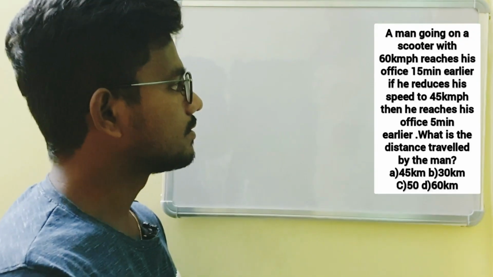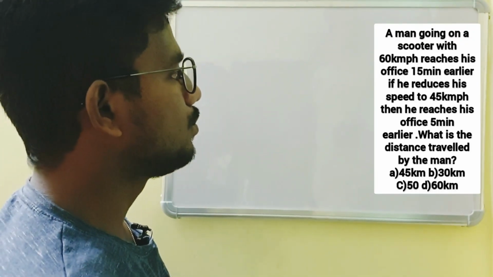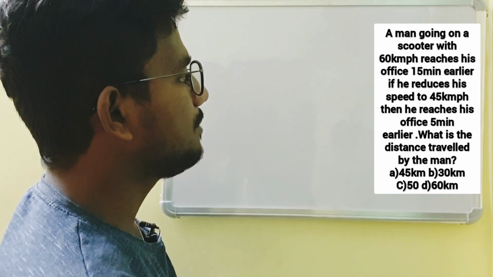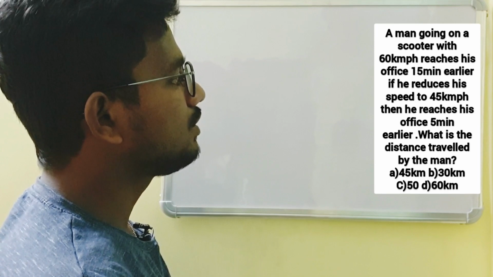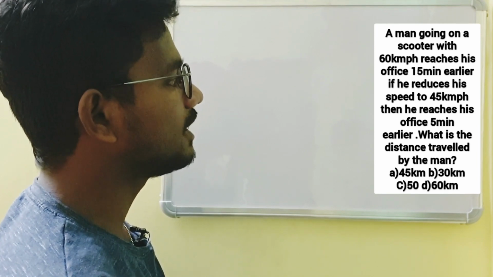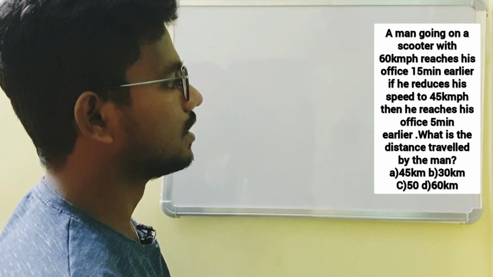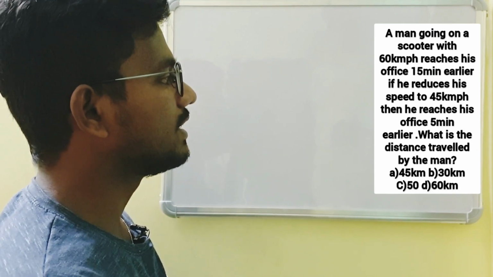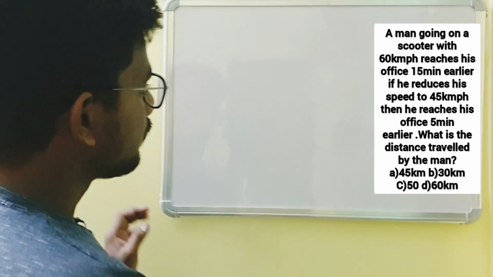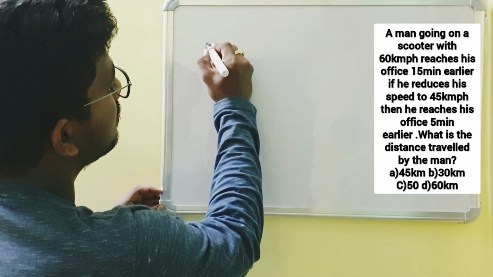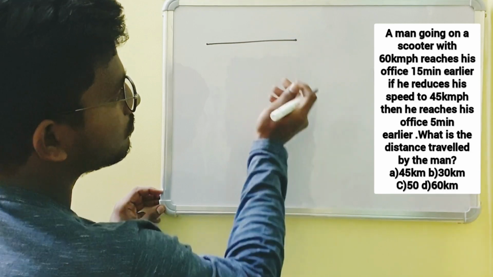First example is, a man going on a scooter with 60 kilometers per hour reaches his office 15 minutes earlier. If he reduces his speed to 45 kilometers per hour, then he reaches his office 5 minutes earlier. What is the distance traveled by the man? In this question, in both the cases, the man has reached the office earlier.